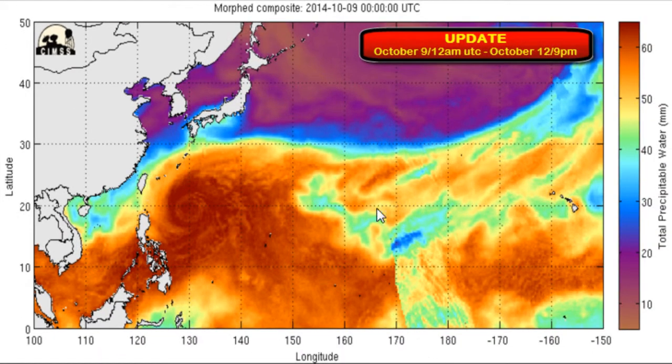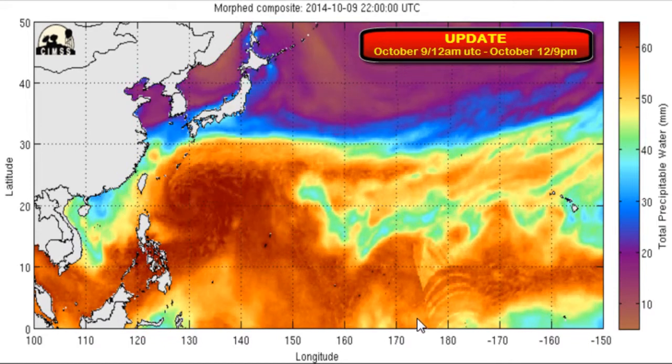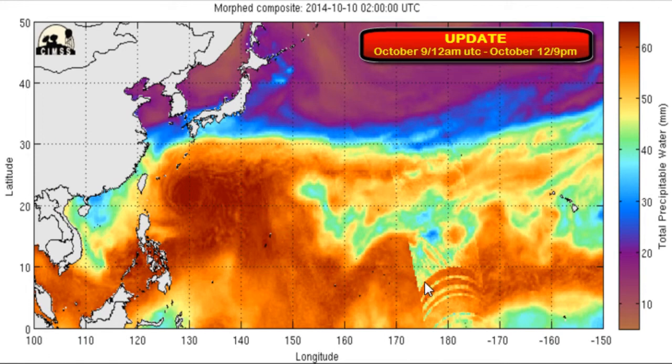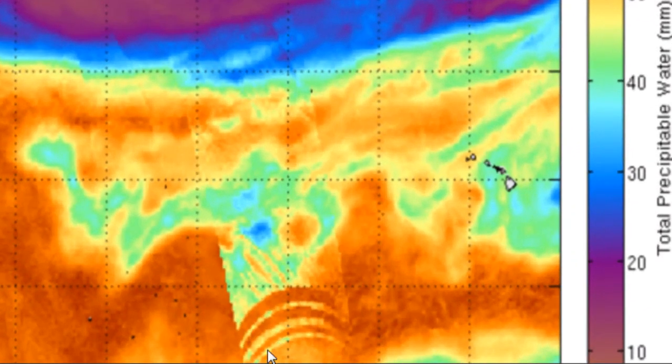24 hours after the first anomaly appeared, another microwave pulse occurred in almost the same area, but a new pattern was observed. Let us zoom in to see the extent of the pulse.